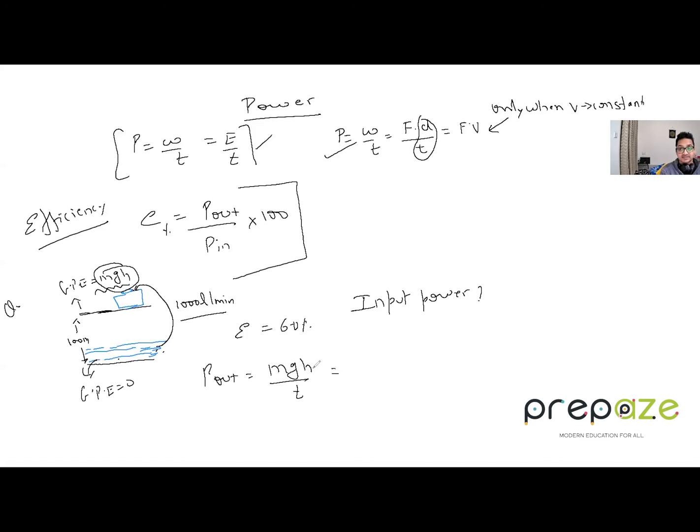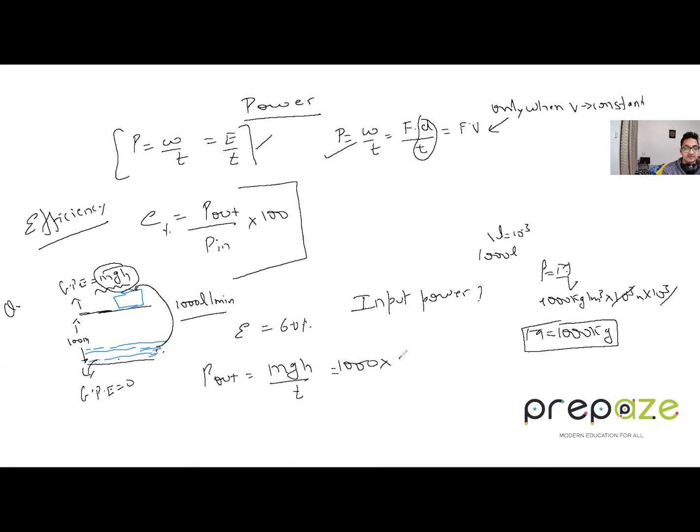Now what is the mass over here? We have water, and we know density is mass per unit volume, so mass is density into volume. The density of water is 1000 kg per meter cube. The volume is 1000 liters, which we have to convert to meter cube. 1 liter is 10 to the power of minus 3 meter cube, so 1000 liters is 1 meter cube. The mass will become 1000 kg.